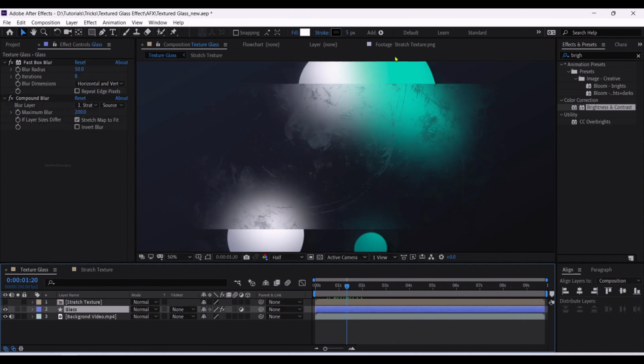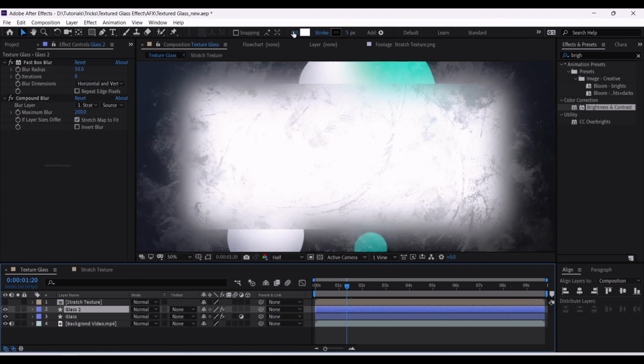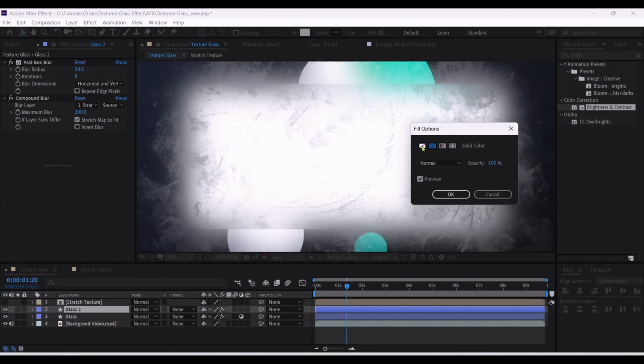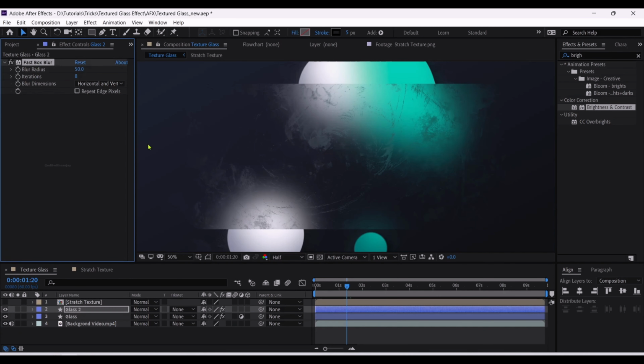Alright, now let's give some depth to this glass. To do so, duplicate this glass layer, remove its adjustment icon, and also make the fill to none. Let's give it stroke profile. Remove all the effects, compound blur and fast blur. Now we can see the black line around this glass.